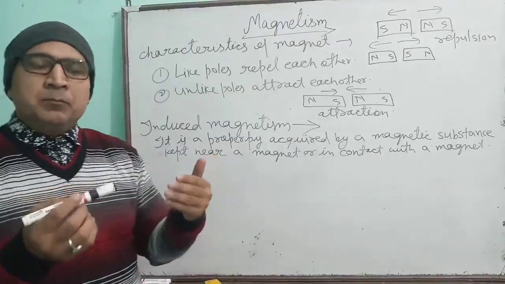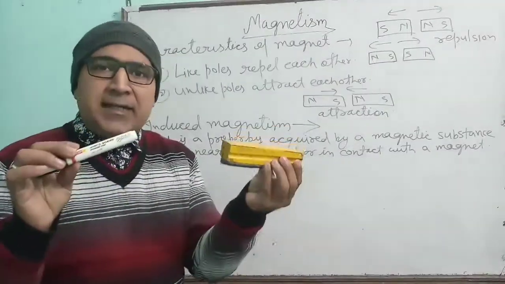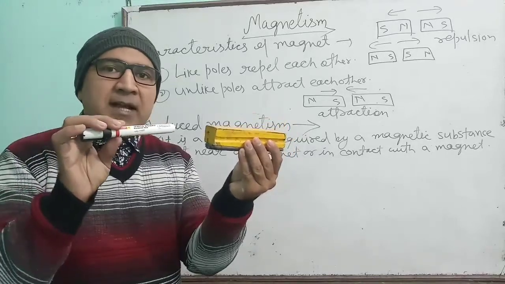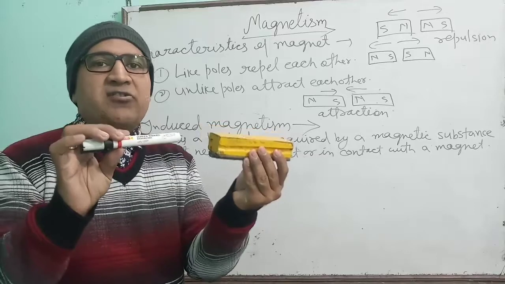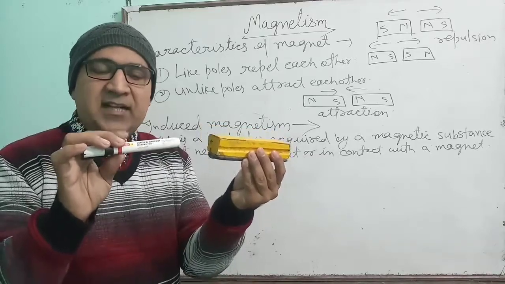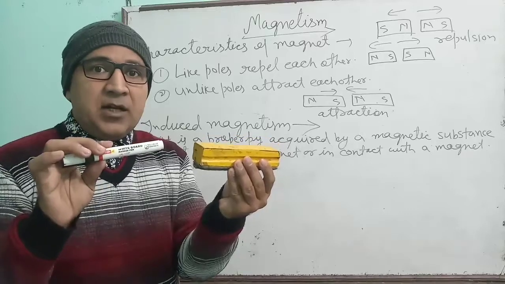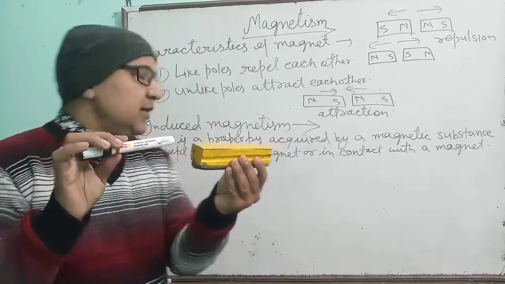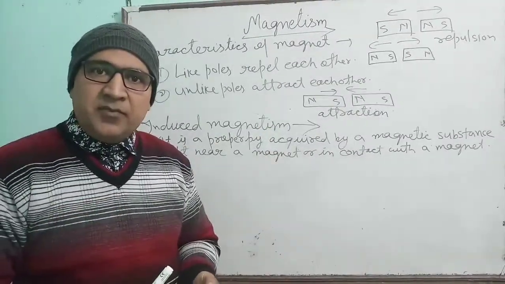That means, suppose that one iron object I have taken and one magnet I have taken. When iron object is brought near the magnet, then this iron has also capability to attract the iron nails. That means this iron bar will also behave like a magnet. So the property which this bar is acquiring, that will be called the induced magnetism.